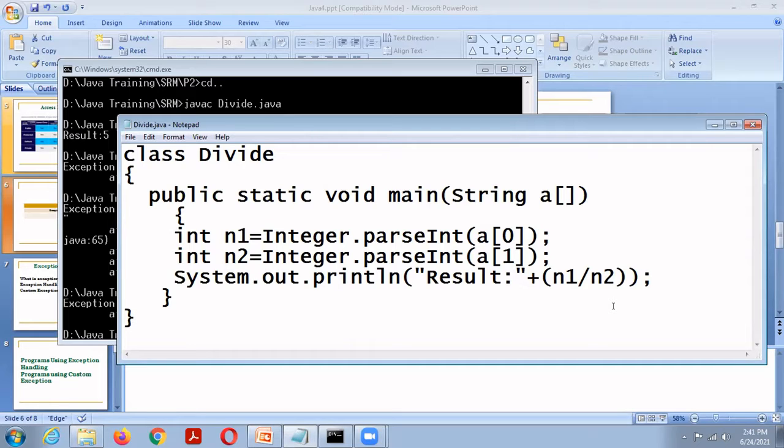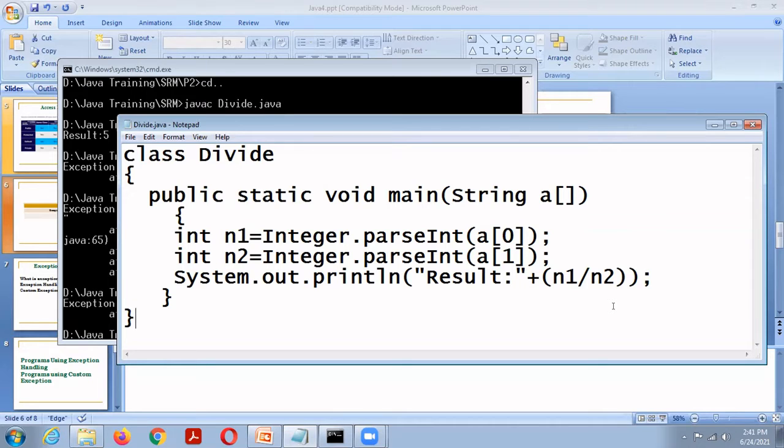Java exception is an object. I already told you Java is purely object-oriented programming. It considers everything as an object. So a Java exception is an object which describes an exception condition that has occurred in a piece of code.